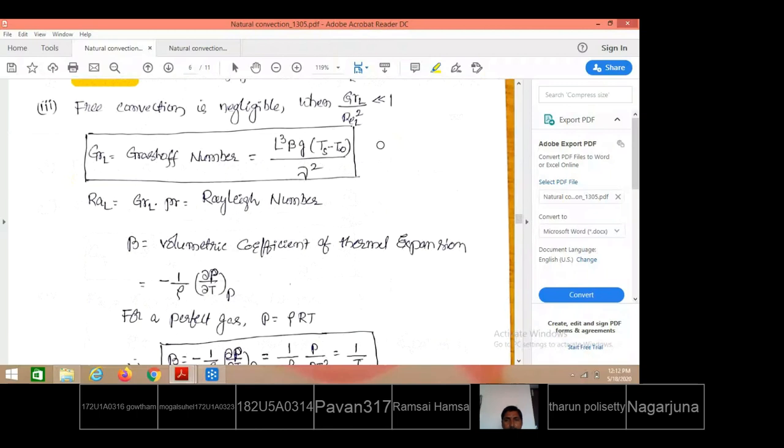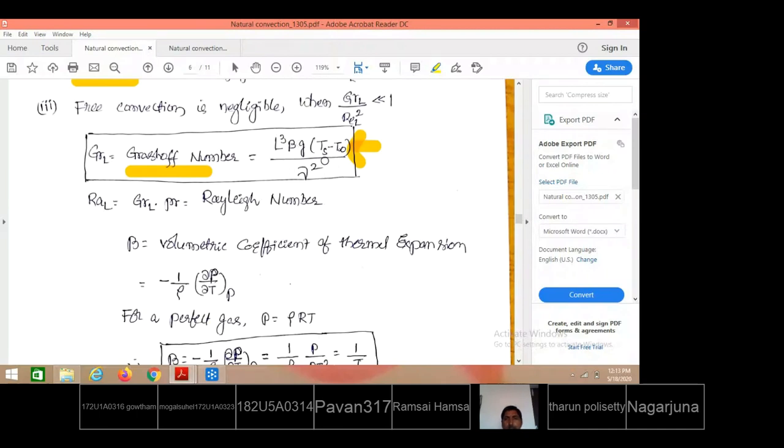The Grashof number, as we have just seen, is due to temperature difference, so density differences are created. Having a temperature difference between the surface and the fluid, buoyancy forces are created within the fluid layers. They are responsible for creating the fluid momentum. So the number which describes the development of buoyancy force is the Grashof number. On solving those three equations we have just seen, this is the final form of the Grashof number you are getting.